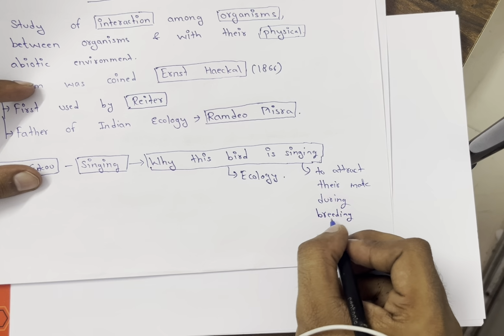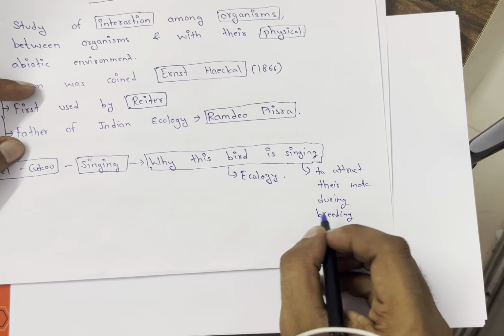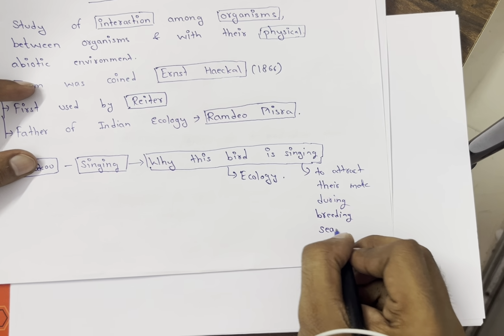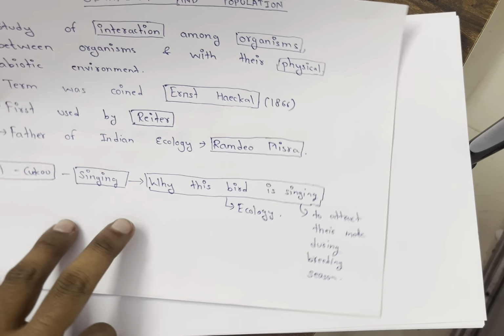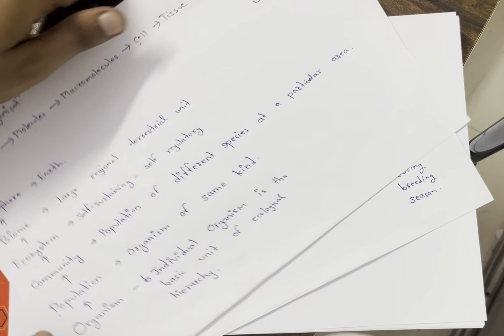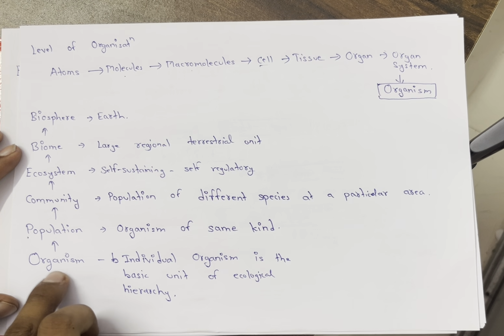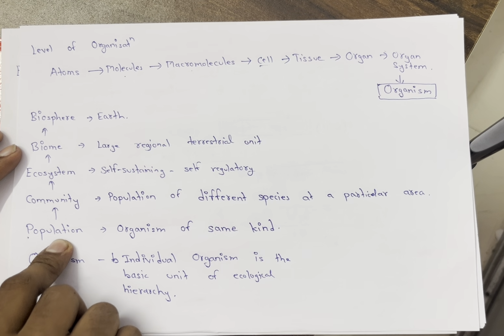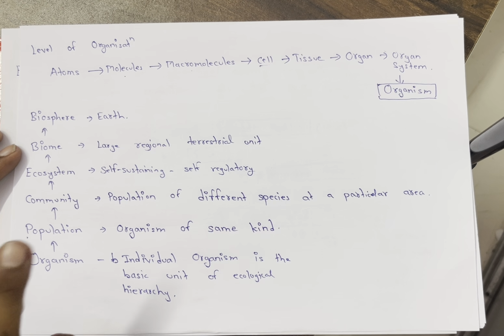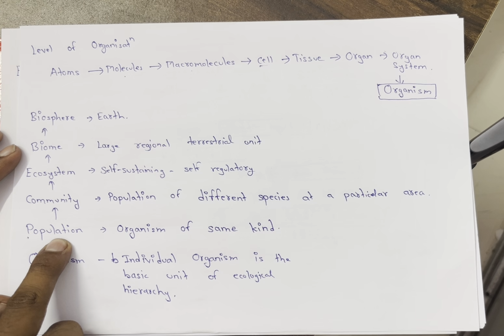So how did we get to know about this? By studying ecology. We studied that ecology starts at the organism level. When organisms combine, they form a population. Remember, organisms of the same kind inhabiting a geographical area constitute a population.